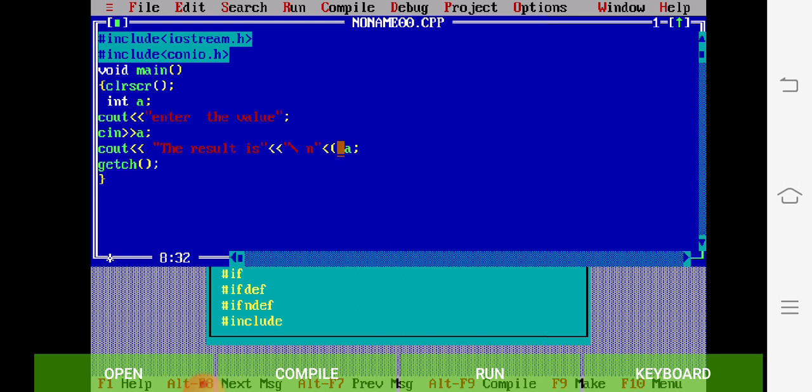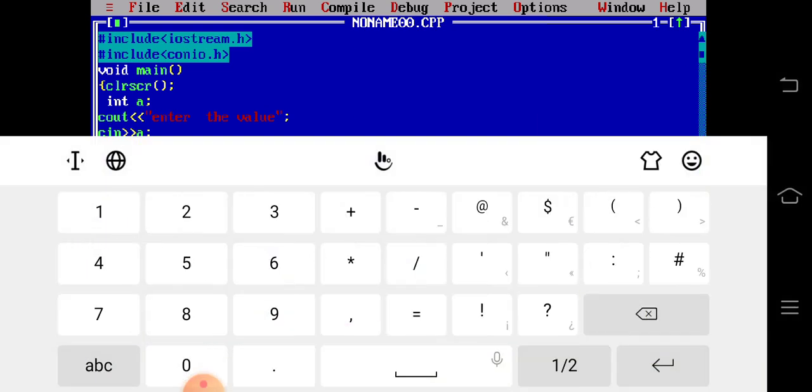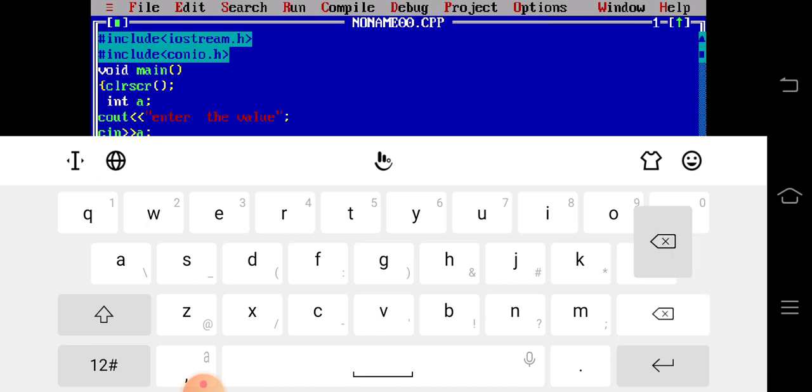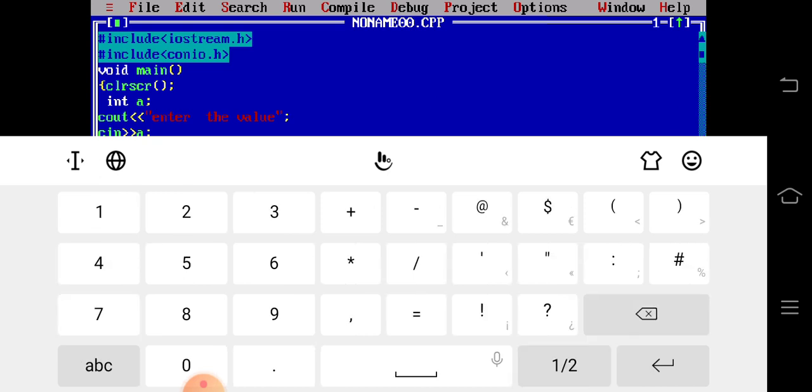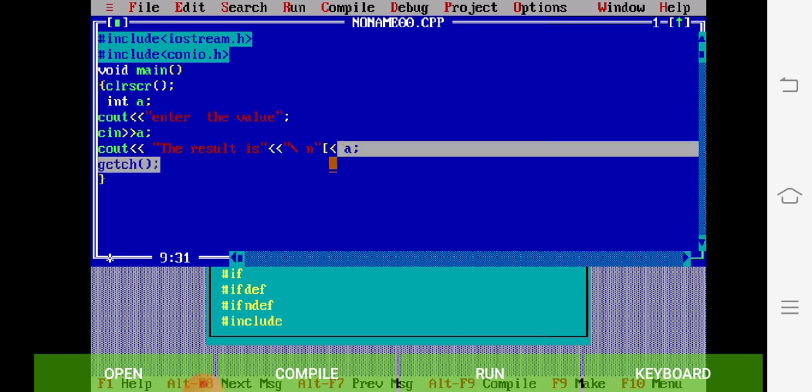I have to remove this one. Actually my keyboard is here, so I am not seeing this properly. That's why this is the problem.